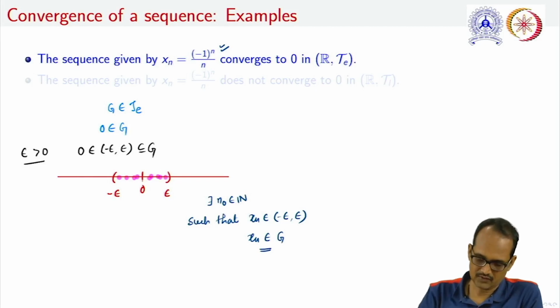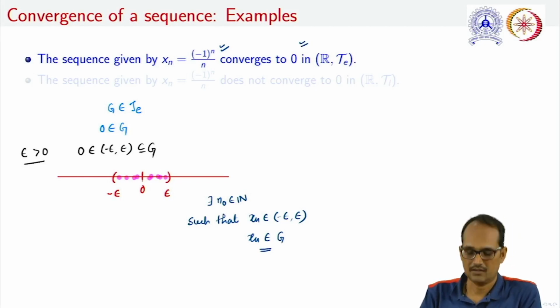Therefore, this sequence converges in R along with Euclidean topology.